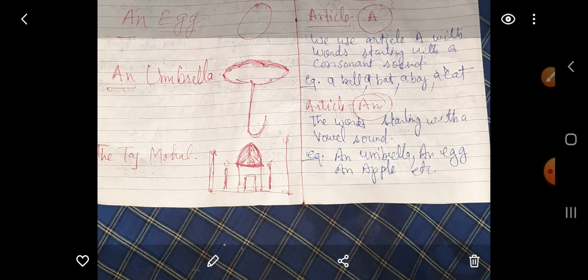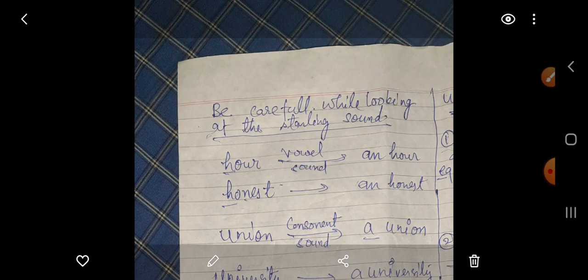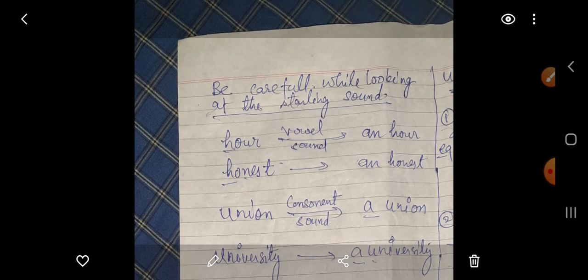You need to keep one concept deep in your mind: the concept of vowel sound and consonant sound. We must be careful while looking at the starting sound. So we must know about vowel and consonant sounds. Basically, we don't have a good idea of them. Actually, there are 5 vowels: A, E, I, O, U. But the sounds are more than that. There are more vowel sounds.